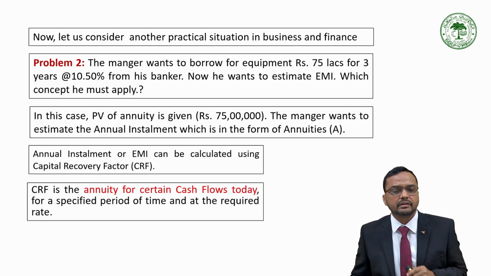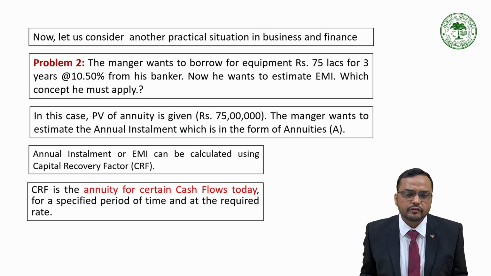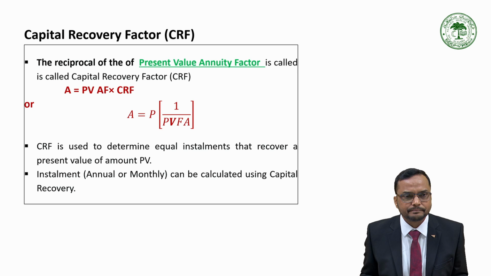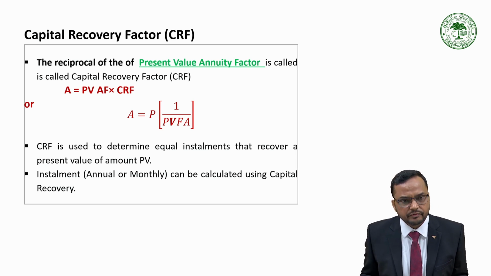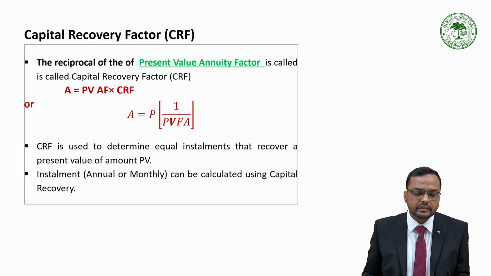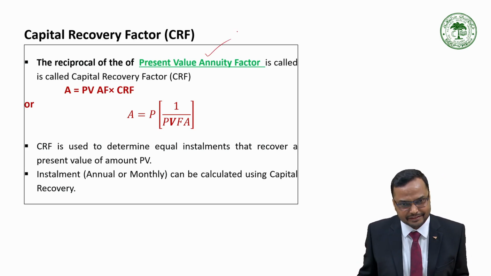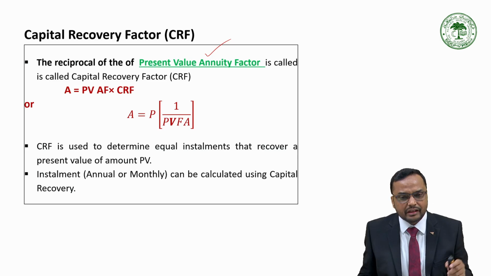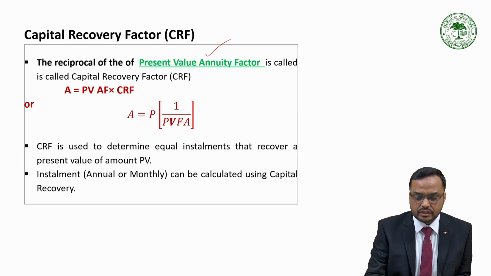Capital recovery factor is the annuity of certain cash flows today for a specified period of time and at the required rate. So let's try to understand the concept of capital recovery factor. Capital recovery factor is simply the reciprocal of the present value annuity factor. In the last session, we had discussed how to calculate the present value of an annuity.